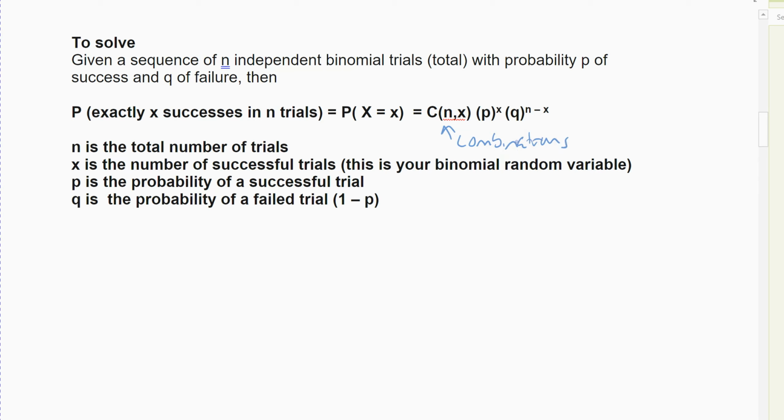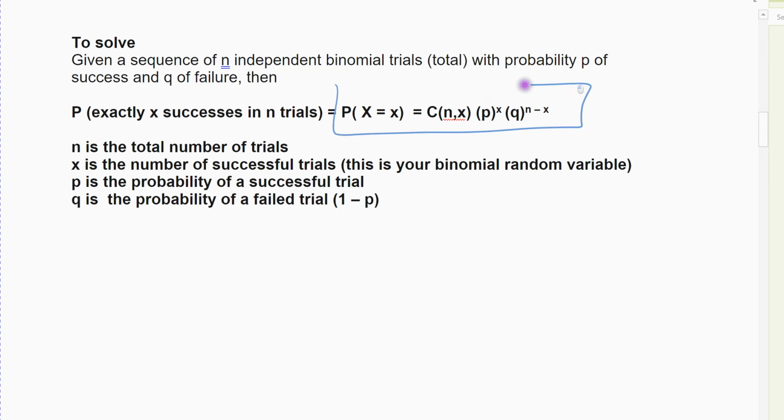The combinations part is just how many different ways. Like if you shoot 3 free throws, you can make one: you can either make the first, or you can make the second, or you can make the third. So the combination counts how many ways you can make one free throw, and then this part's the probability of making your 1 and missing your 2. When you see examples, it'll make a little more sense.